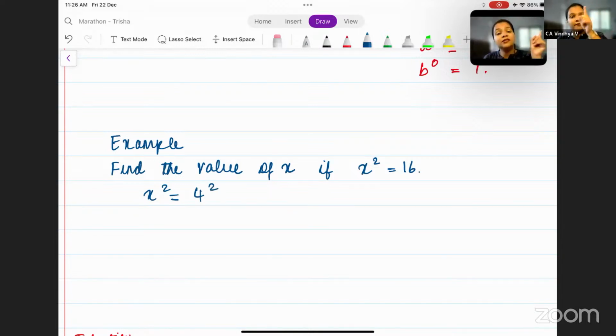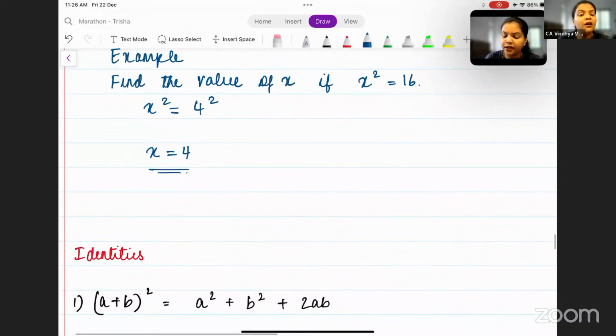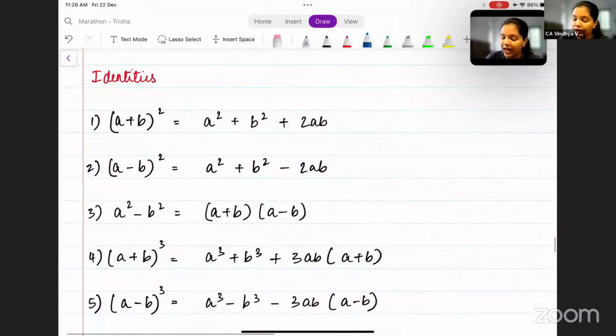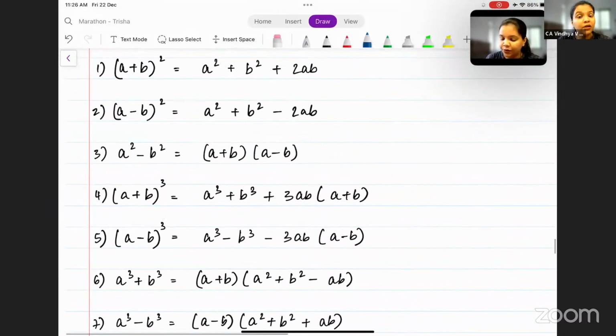Correct? Now, since the powers are the same, we can equate the bases and say x is equal to. Hope this is clear. All right. So now moving on to the important identities here. We have around 7 identities that you need to study.